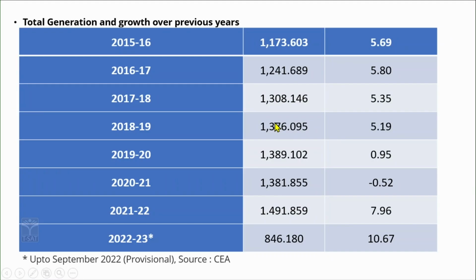Apart from this pandemic year, see the kind of scenario here. Compare the year and the growth rate here. In between 2015 and 16, the growth rate is 5.69. So, this is the scenario and the trend in terms of the growth rate, the amount of megawatts of power being generated every year and the growth rate.